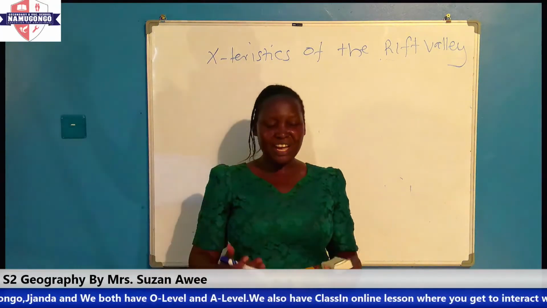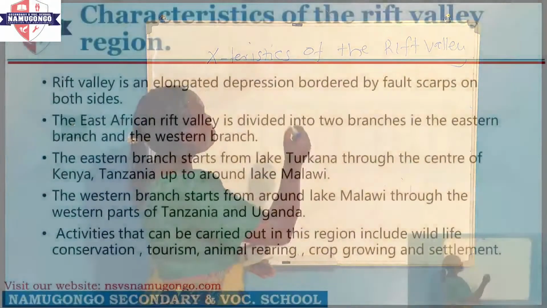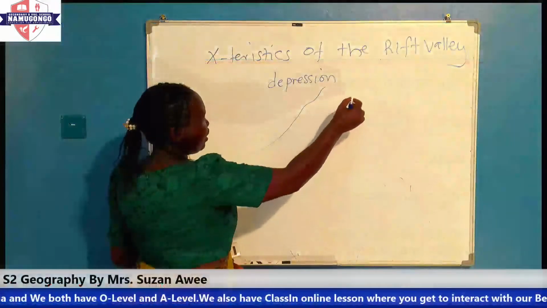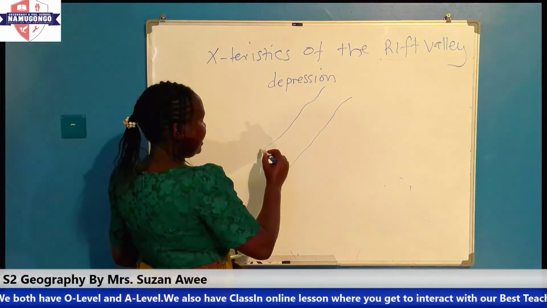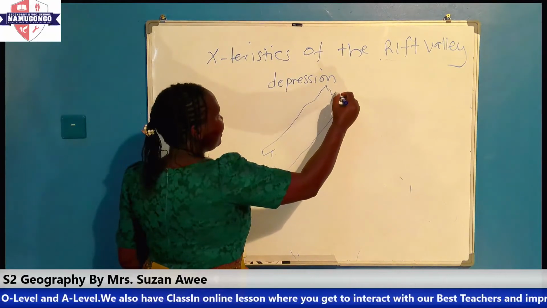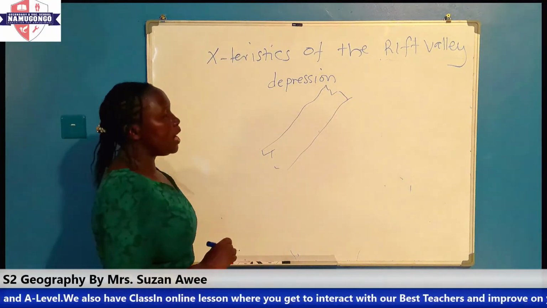A Rift Valley is simply a depression, a long depression. And this depression is bordered by fault scarps on both sides. We shall look at the Rift Valley later as we continue with our lesson.